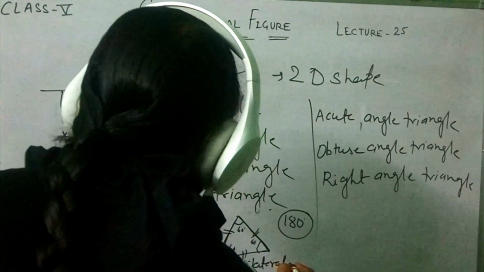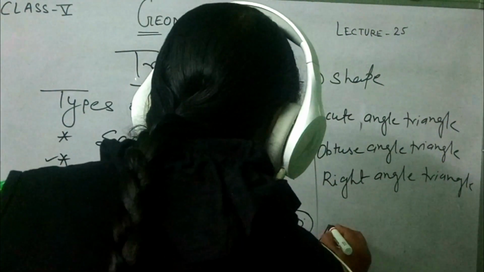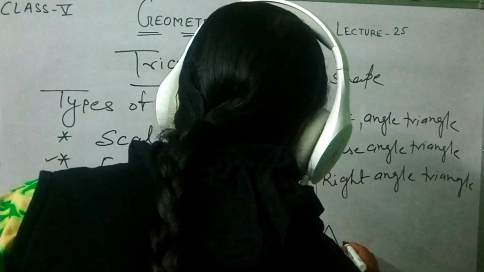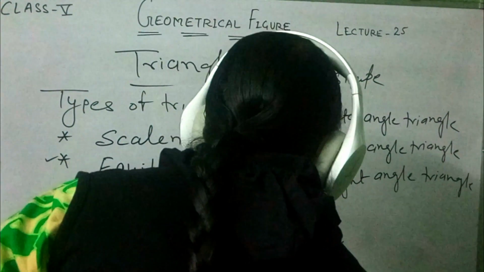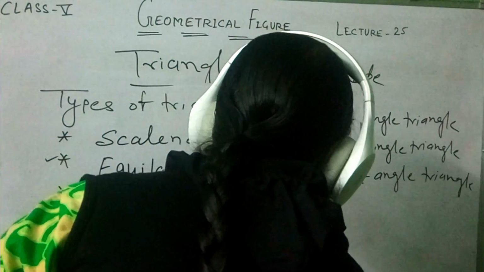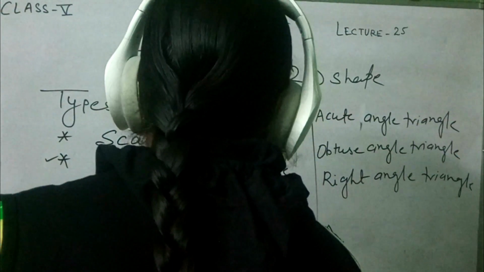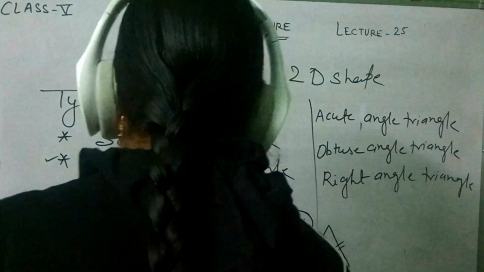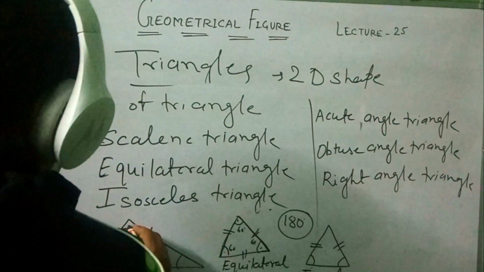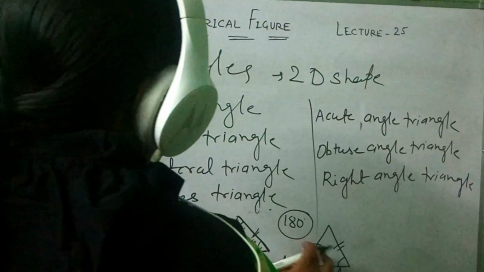These two sides are equal, then this angle and this angle are also equal. Here all angles are different, here three angles are equal, here two angles are equal.